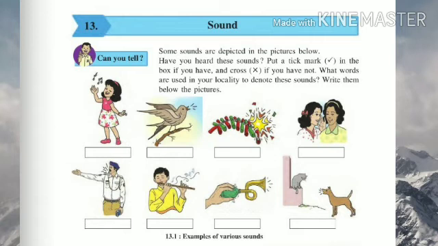Okay, there are innumerable sounds that we hear. Some of them are soft while some are loud. Some sounds are pleasant while some are unpleasant. Pleasant means what? When we like to hear it, when we enjoy it.